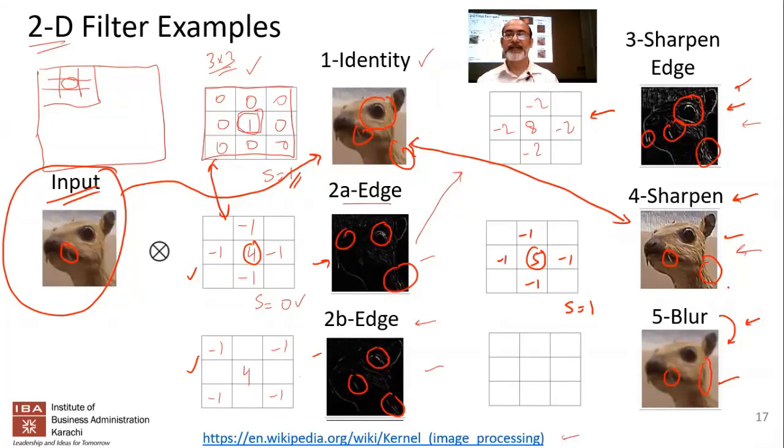The system automatically does that for you. But let's look at what a blurring filter could be. So can you tell me what it could be? So if you look at the previous one, it was simply 1/3, 1/3, 1/3. What was the sum of this? 1. So you want the sum to be equal to 1. Why? Because you want the original image to be there, but you want it to be slightly blurred. So how would you design it? 1/5. Okay, but if you want to, you could do that. So you could have 1, 1, 1, 1, 1 here, and multiply the whole thing by 1/5. That's one way to do it.